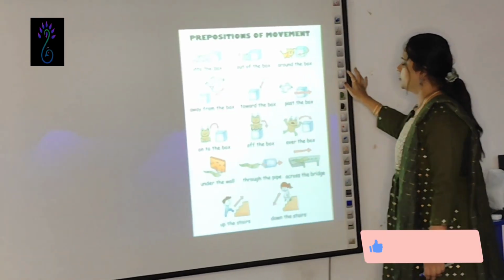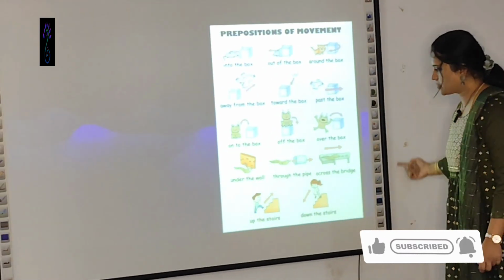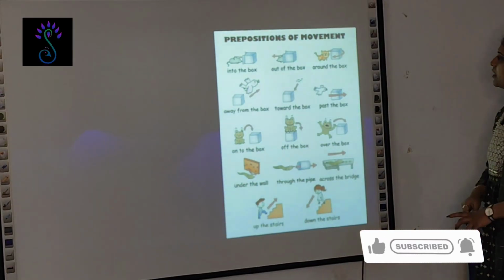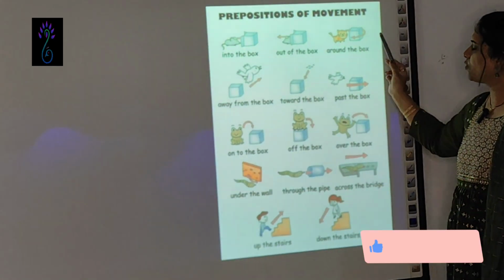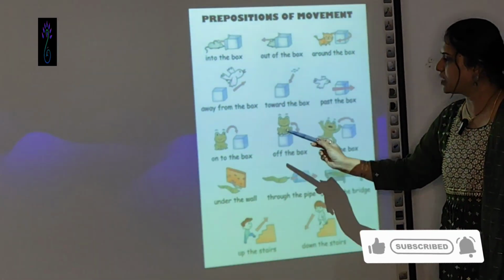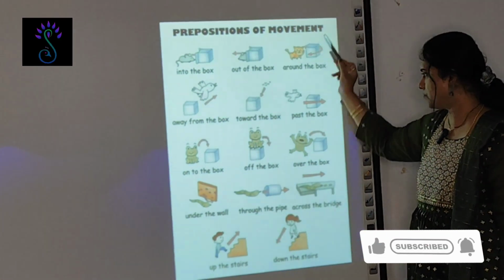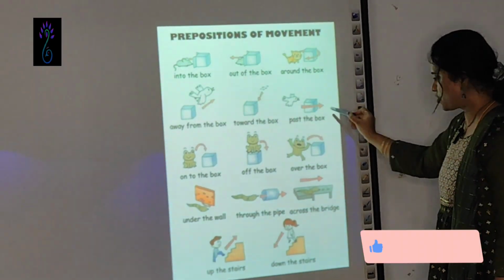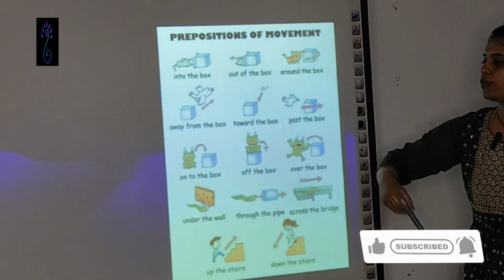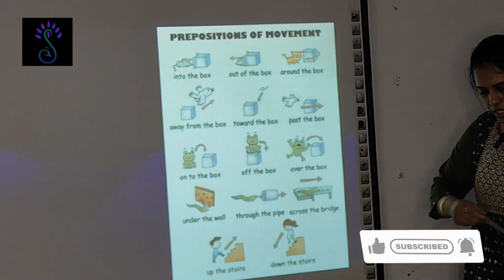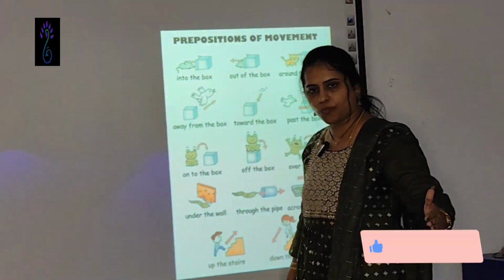Okay, look at the picture once. Into, out of, around, away from, towards, past of, going past of. Somebody is standing here, you moved, then you are moving past of that person.